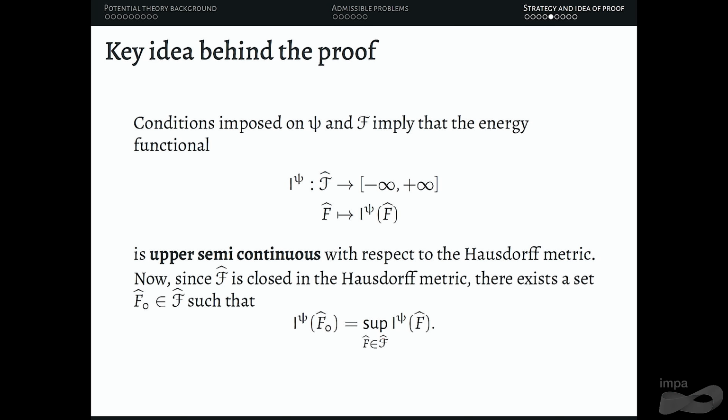The conditions imposed on psi and f imply that this energy functional is upper semi-continuous with respect to the Hausdorff metric. And now, since our class is closed, there's going to be an element that maximizes. That's pretty much the idea to get an element. This is analysis 1. An upper semi-continuous function on a compact set has a maximum.